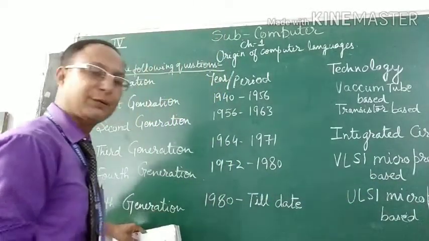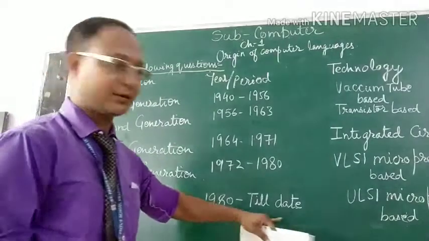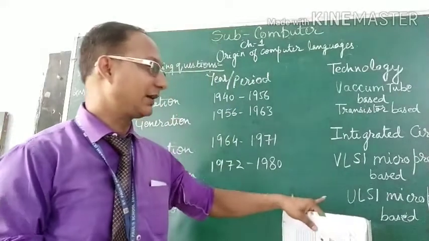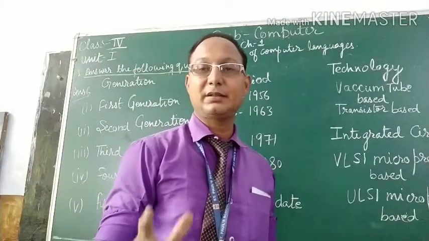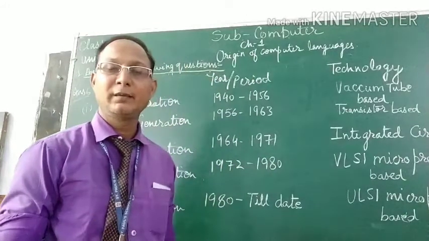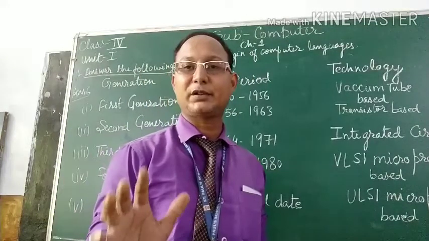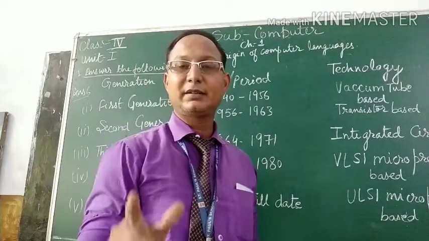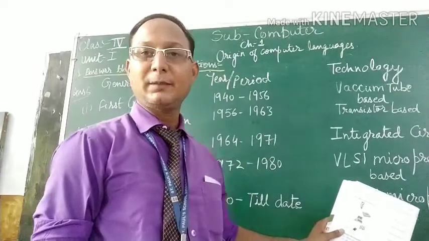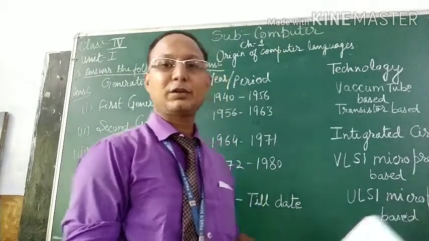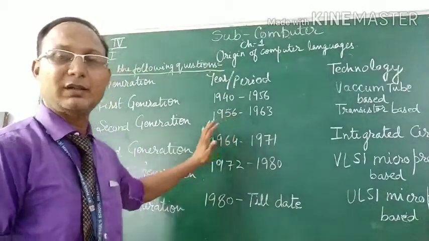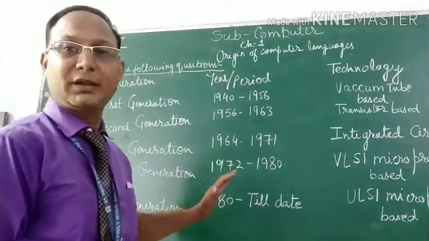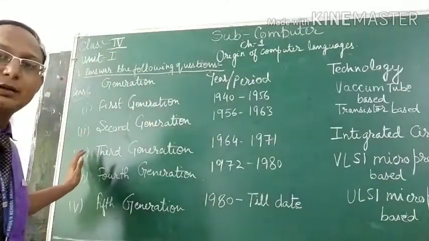And the last, this is the fifth generation, from the 1980s till date. Okay? The technology used is ULSI, that means ultra large scale integration, microprocessor based. In this generation, as I have already explained in the chapter, the technology is based on AI. AI means artificial intelligence. In this fifth generation, it is based on robotic models. So these are the 5 generations. These are very important in the generation of computers, how the evolution of computers takes place. So note it down in your notebook.